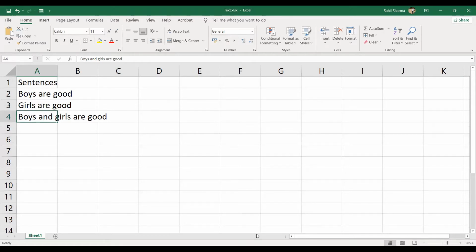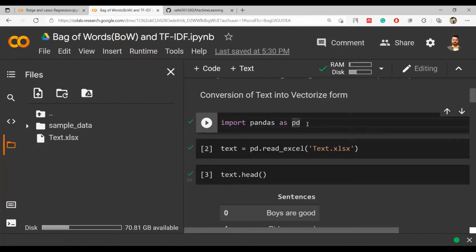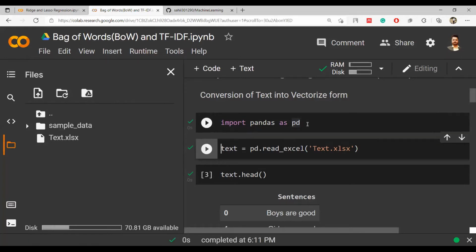Now, coming back to this code, we first have to import pandas as pd, because only then can I make a data frame out of it. Text is the data frame name that I have written, and then pd.read_excel text.xls. The text.xls is the file I have already imported here.